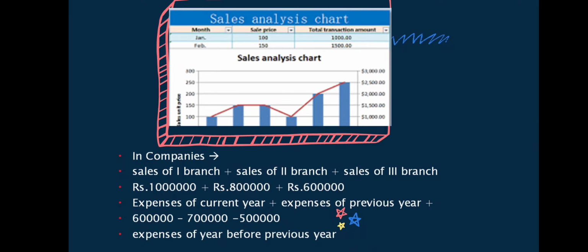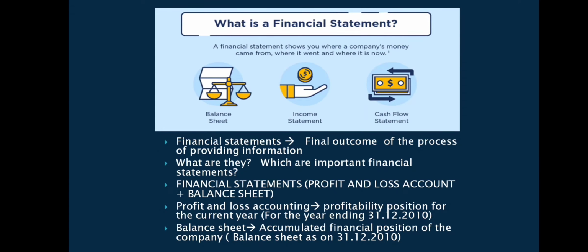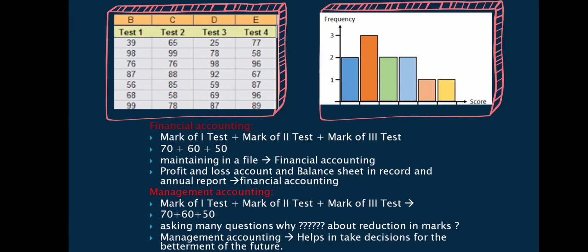You see, first test mark, second test mark, third test mark. You are keeping the papers in front of you. You are asking a question, why? Why I scored 70 marks in the first test, 60 in the second test, again 50 in the last test. Why? What's the reason behind it? Where did I commit a mistake? A lack of preparation, or lack of concentration, or lack of listening in the class, no observation, whether I didn't understand properly, whatever it is, you can put so many questions in front of you. That part is known as analysis.